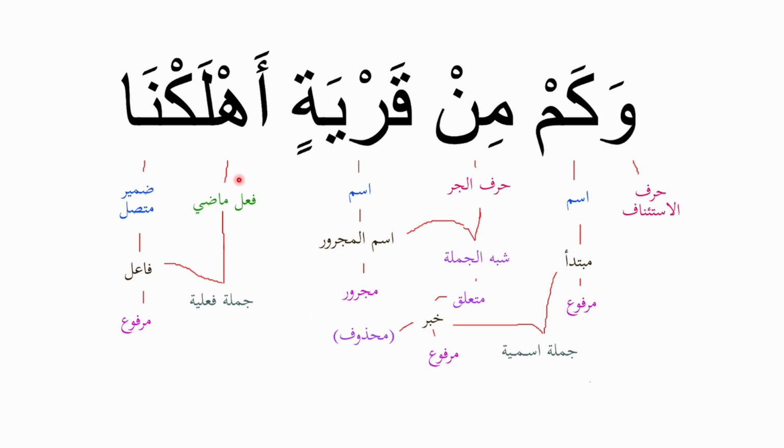Then أهلكنا, it is a فعل ماضي, past tense verb, and that begins a جملة فعلية, verbal sentence. The na is a ضمير متصل, attached pronoun. Its role is فاعل, doer, مرفوع in the state of رفع, and that wraps up that verbal sentence. So the meaning there is, and how many a city have we destroyed?